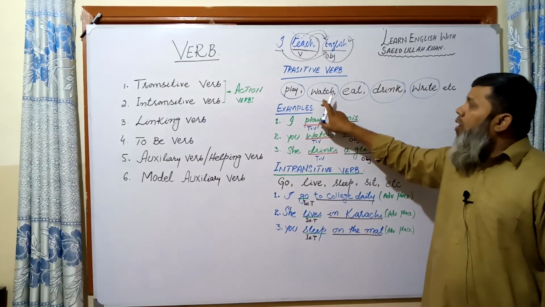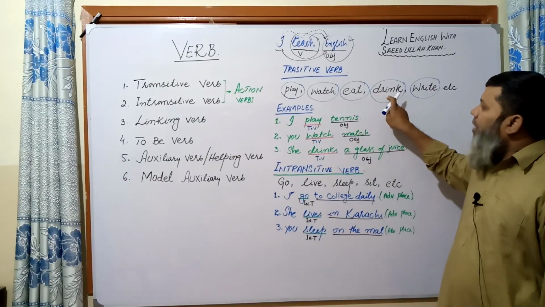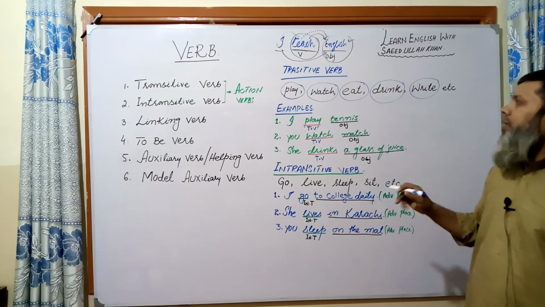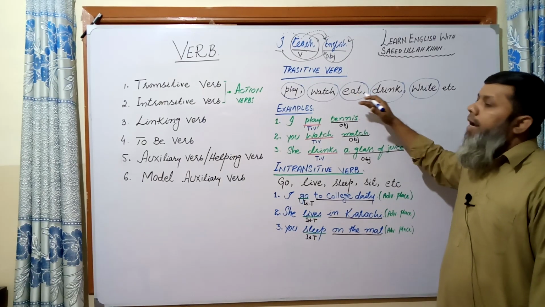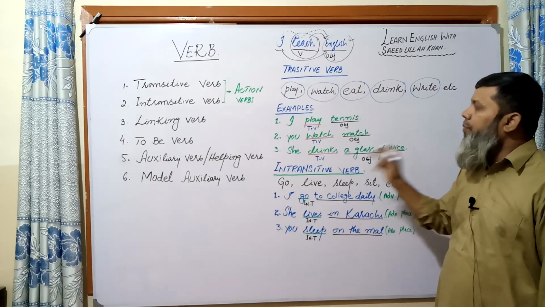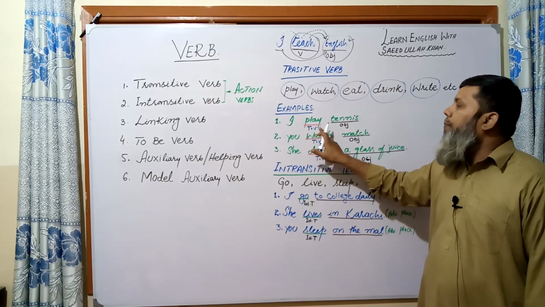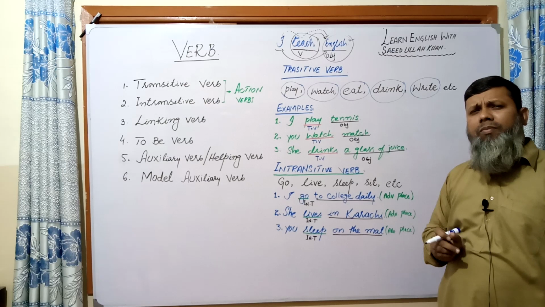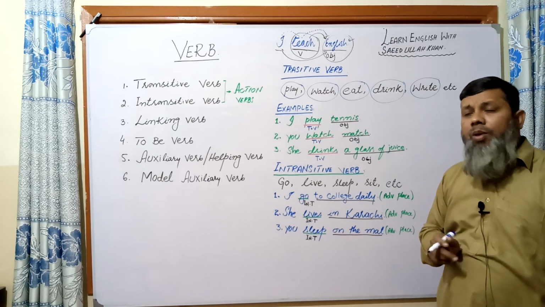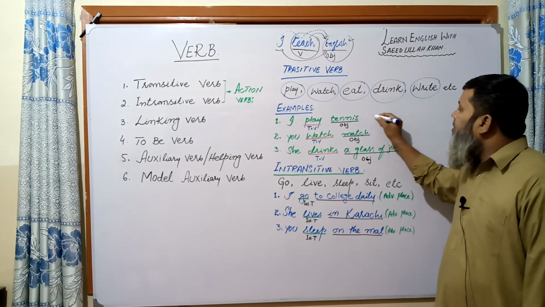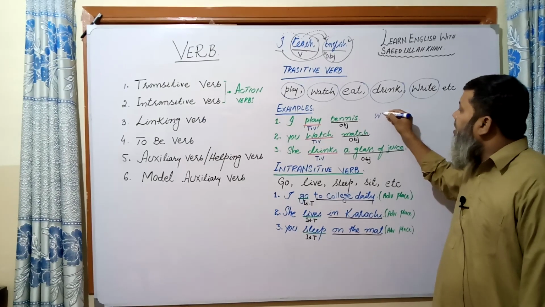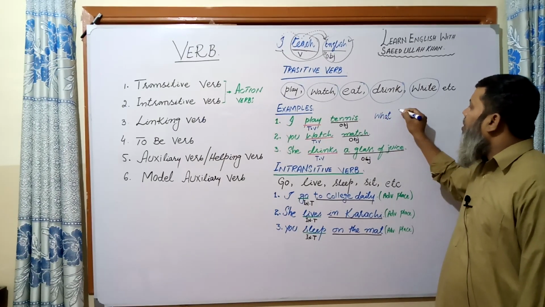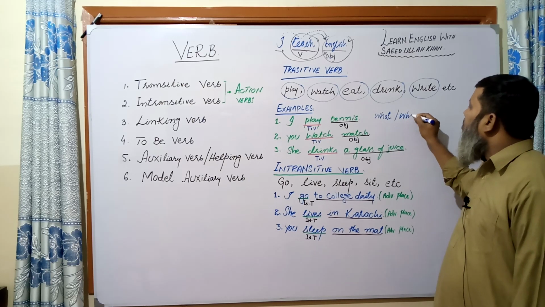When we make a sentence, they require an object. Suppose I play tennis. What do I play? Tennis. So the object is that which gives the answer to what or whom.